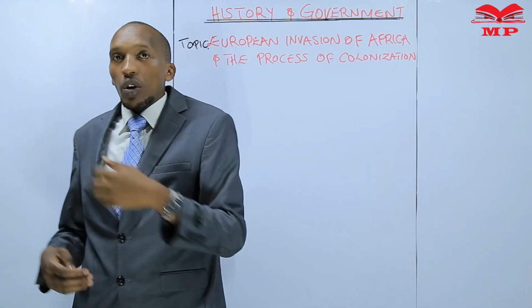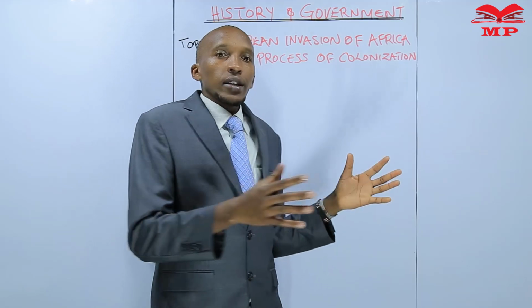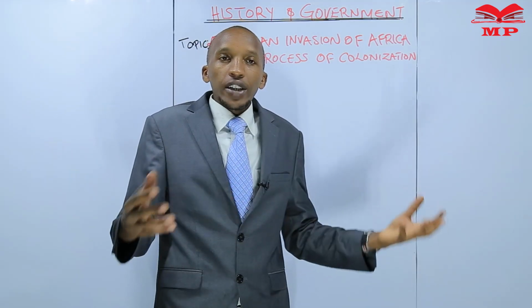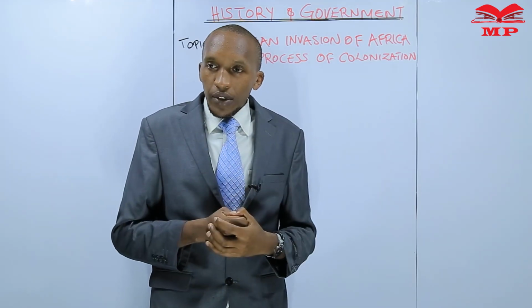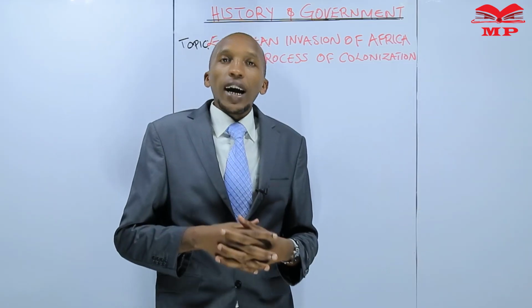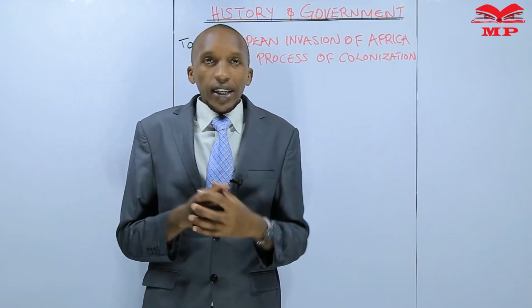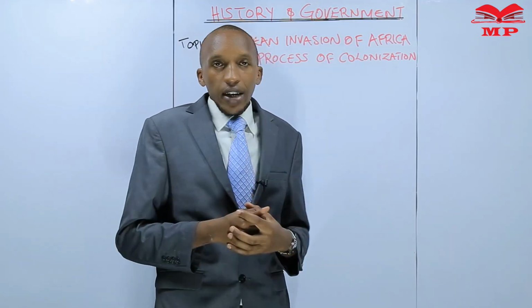So in your Form 1 work and the Form 2 work, you have been tackling different issues related to history. In your Form 1 work, you discussed the traditional African societies. You talked of societies in Kenya.